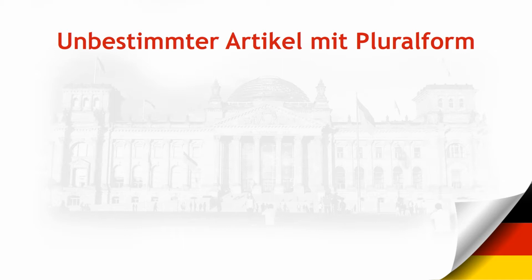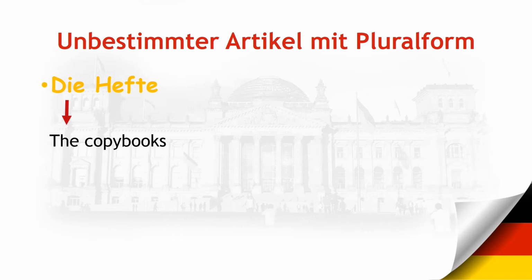First, we want to remember something about the plural form. We said before that all the plural words have article die. And we said before that article der, das, or die gives the meaning of the. So, die Hefte means the copybooks. I want to talk about the word copybook, but indefinite. I'm not talking about specific copybooks, so it will be Hefte without ein or eine. The plural form doesn't take any unbestimmten Artikel, indefinite words. It will be copybooks. That's it.